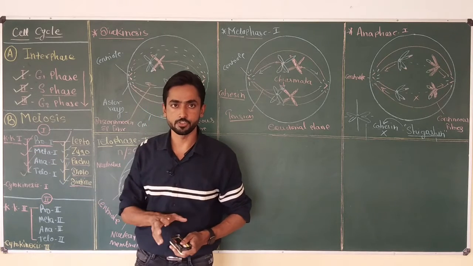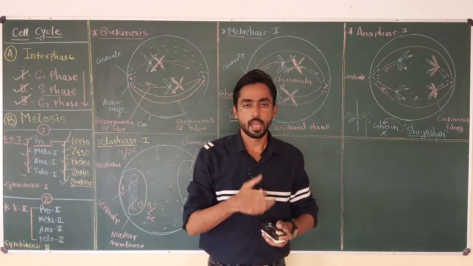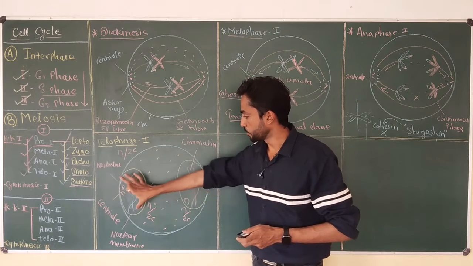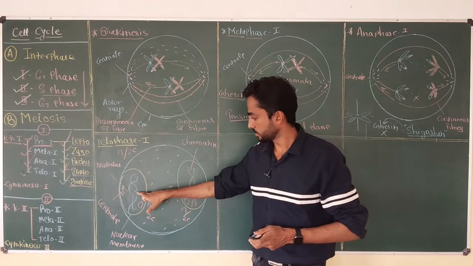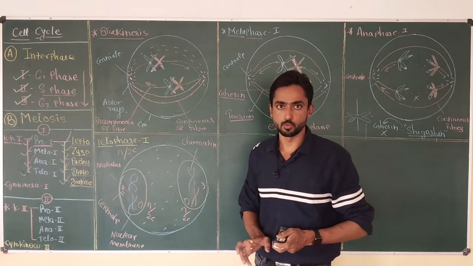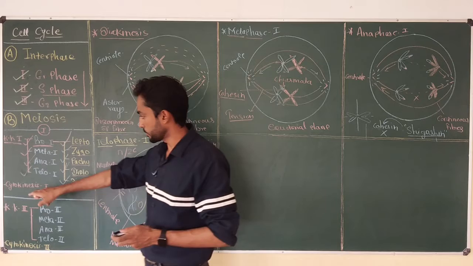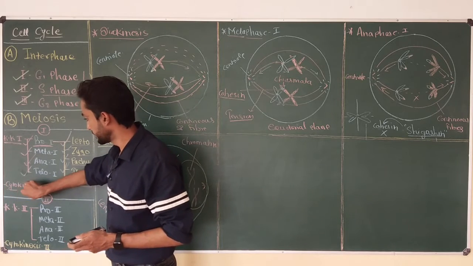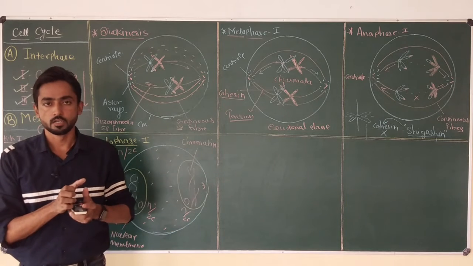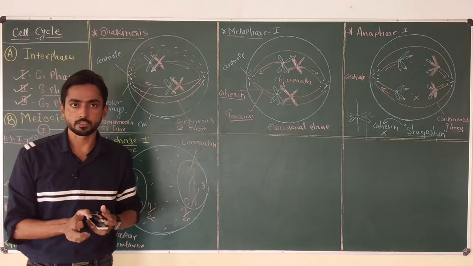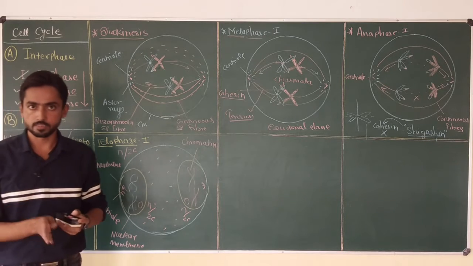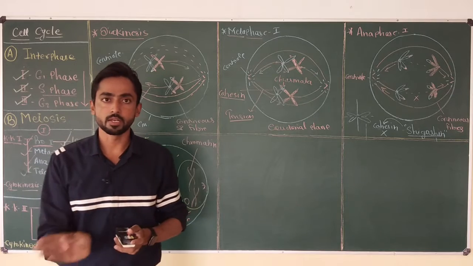It is the last stage of meiosis 1 in which actual division of the cytoplasm takes place and one cell divides to form two daughter cells, each containing one nucleus and 50% chromosomes. Actually, cyto means cytoplasm and kinesis is division. So this stage mainly deals with division of the cytoplasm, the liquid-filled part which is present in the eukaryotic cell. Two different mechanisms of cytokinesis are present in animal and plant cells.